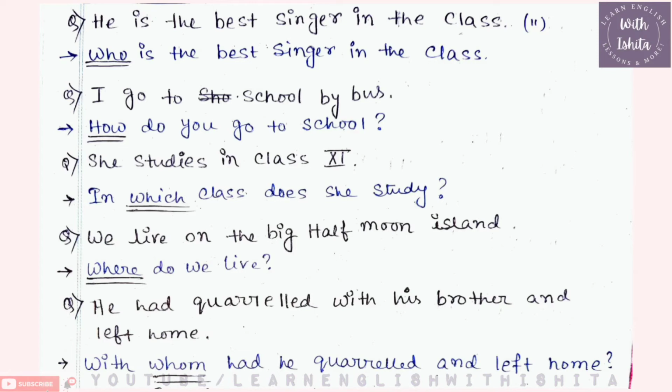Next example: I go to school by bus. How to convert it with WH framing words or an interrogative sentence? The answer will be: How do you go to school? We have used how here because we learned that how is used about condition or quality, or to ask the manner in which it is happening. How did you go to school?